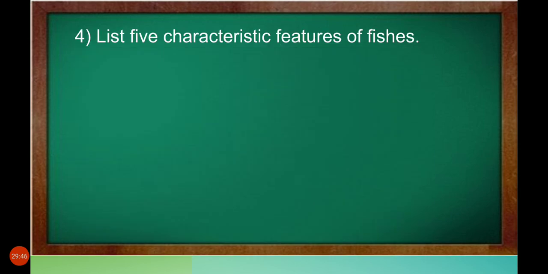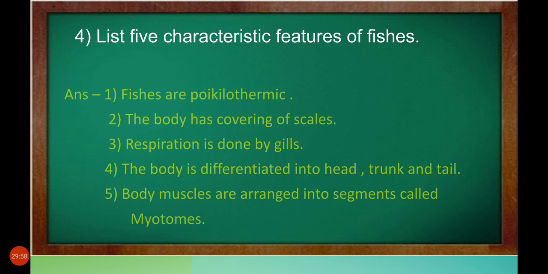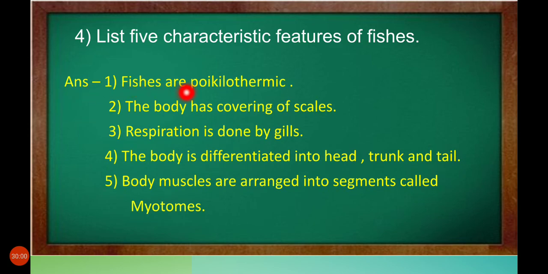List 5 characteristic features of fishes. How can you find out whether this is a fish? Let's see. Fishes are poikilothermic. The body has a covering of scales. Respiration is done by gills. The body is differentiated into head, trunk and tail. Remember the fish in your mind and read this answer. It is very easy. Body muscles are arranged into segments called myotomes.